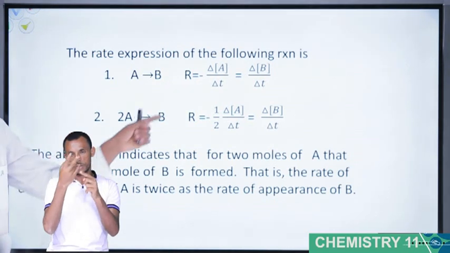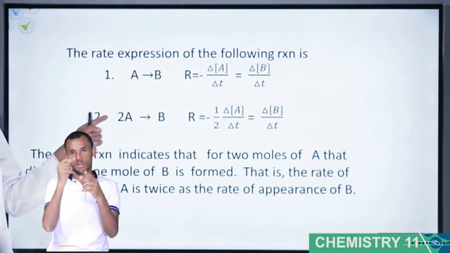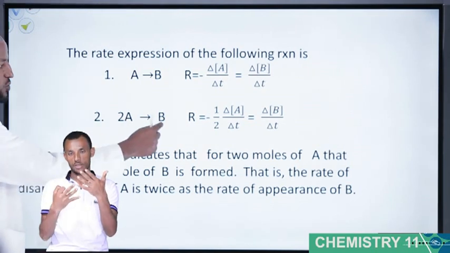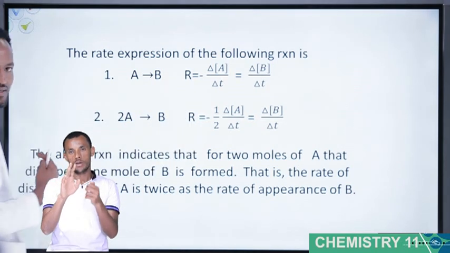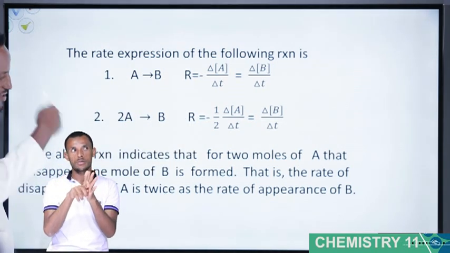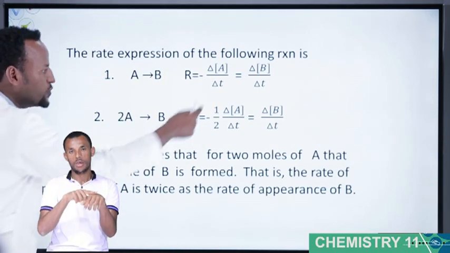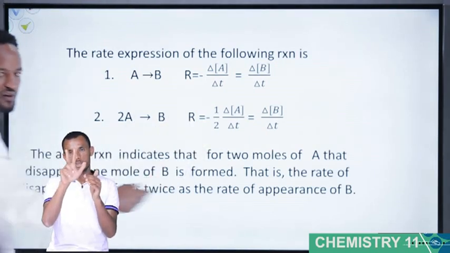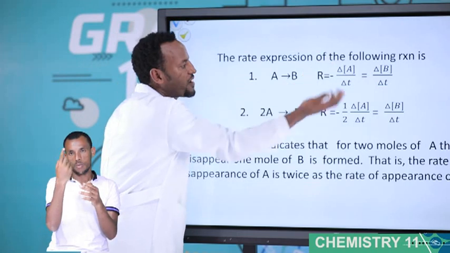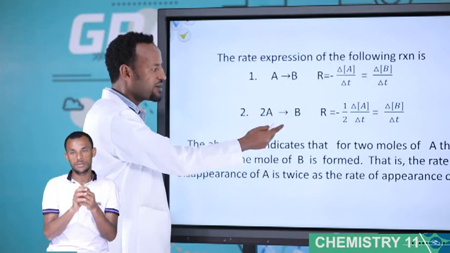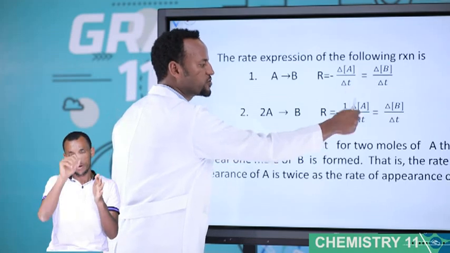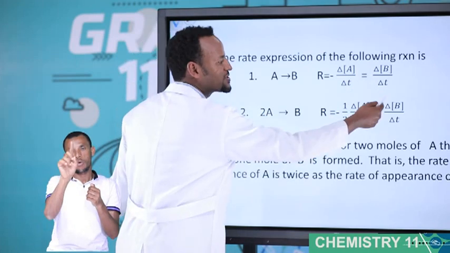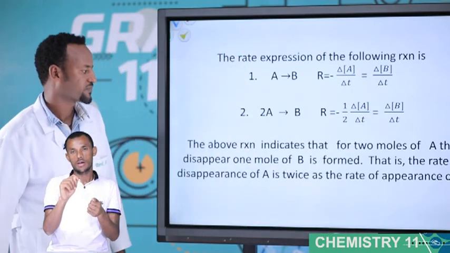The second one, 2A converted into B. The coefficient of A is 2, and for a coefficient we use a fraction. Rate is equal to minus, because the concentration of A decreases with time, minus 1 over 2. If this one is 3, minus 1 over 3. If it is 5, minus 1 over 5, and so on. If it is already 1, 1 over 1 is 1. So 2A means minus 1 over 2, changing concentration of A over change of t. For B, what is the coefficient? 1. 1 over 1 is already 1. Therefore, change in concentration of B over change of t.